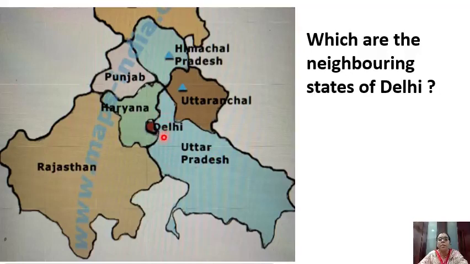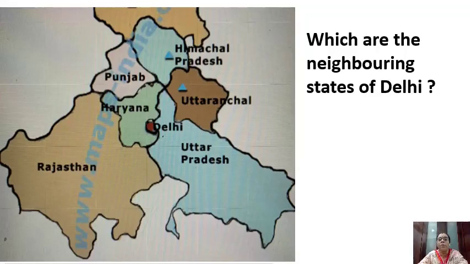And from north, west and south, it is bordered by, which state is this? Read the name, children. Yes, it is Haryana. Followed, children? So Delhi is bordered by two states. One is Uttar Pradesh and another one is Haryana. Followed?